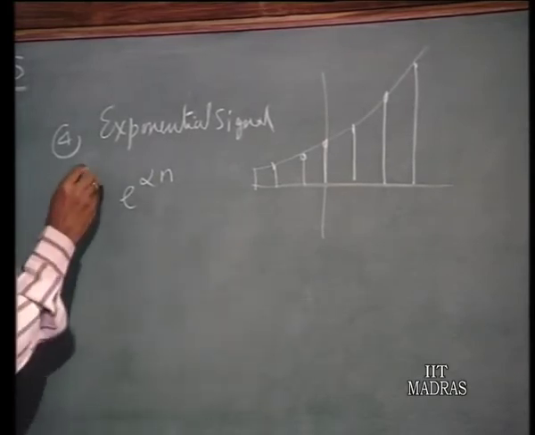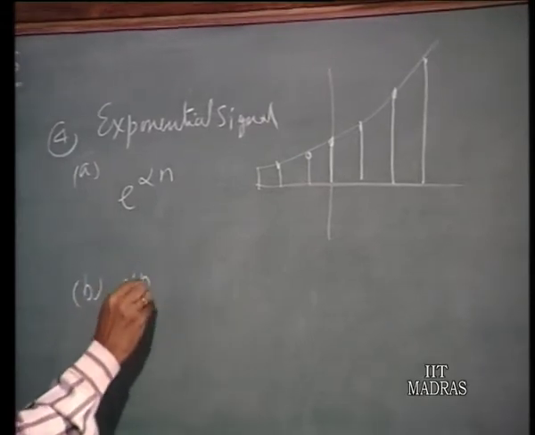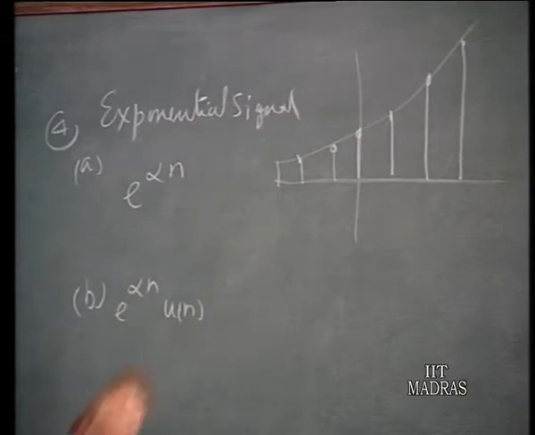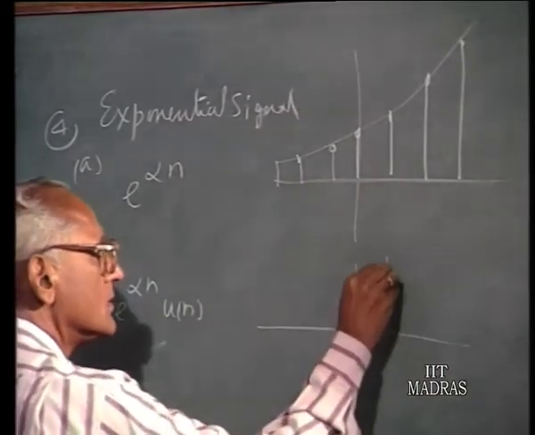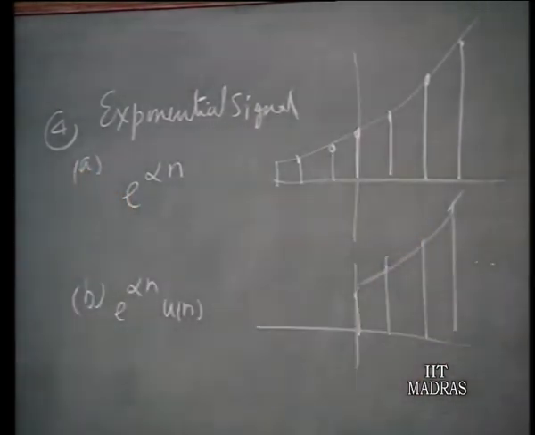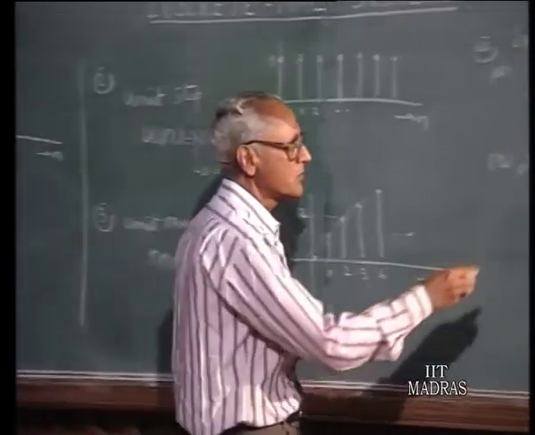Now on the other hand, if I have e to the power of alpha n times u of n, that means this is multiplied by a unit step, that means all the samples are cut off and you are having only this portion. That is obvious. If you multiply e to the power of alpha n by u n, that means the samples for negative values of n are just removed. They will be equal to 0, of course.